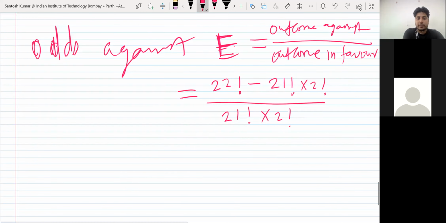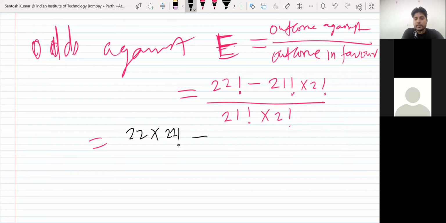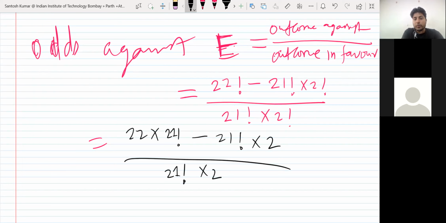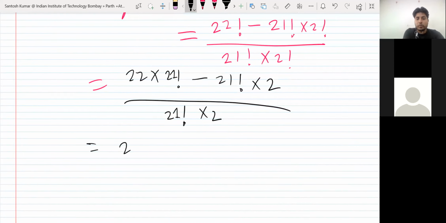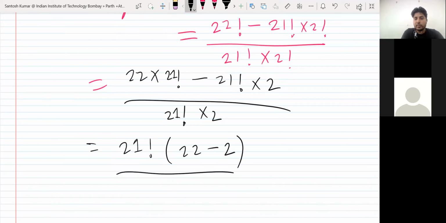So let us simplify this. 22 factorial can be written as 22 into 21 factorial, minus 21 factorial into 2 factorial, and 2 factorial is 2 only, upon 21 factorial into 2. In the numerator, you can take common 21 factorial. So you are left with 22 minus 2 upon 21 factorial into 2.